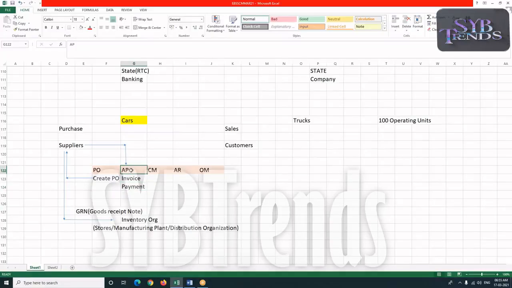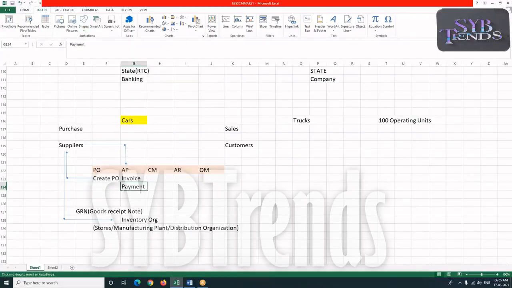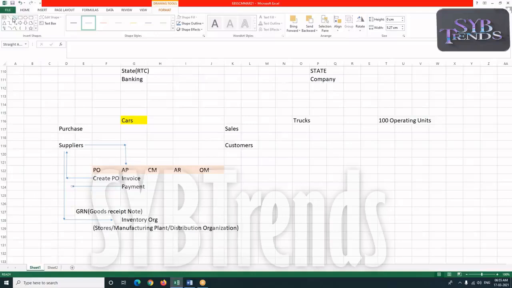But these payables will be allowed to process invoices and payments only for which operating unit here? Cars. This PO is used to create purchase orders only for which operating unit here? Cars. Okay, now I'll be making the payment. Once I make the payment, this payment is going to be sent to my supplier. Now I made a payment by check.